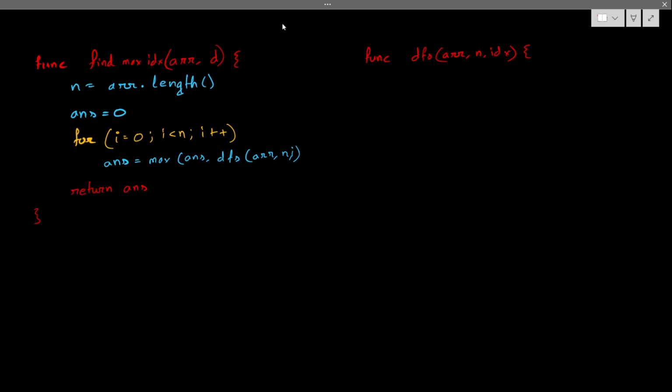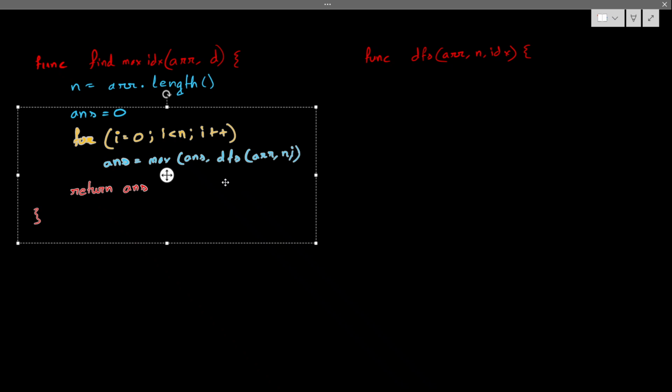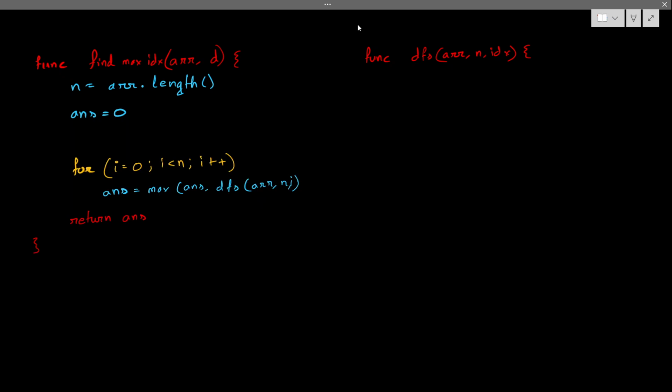I need another array for memoization. What is the best name I can give? It's nothing but an array of length n, from 0 to n minus 1. So I am passing that as well. In the function I am passing arr, n, I, and the memoization array.